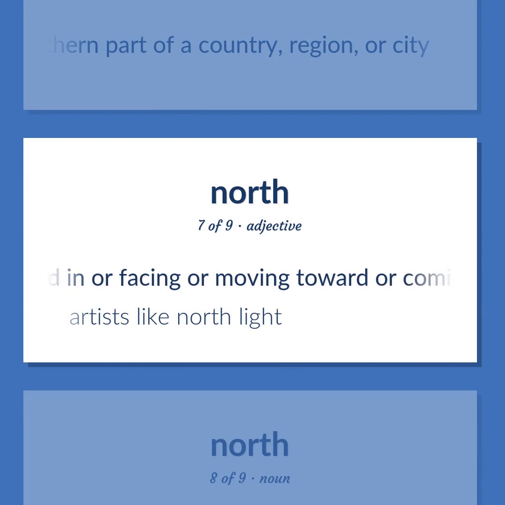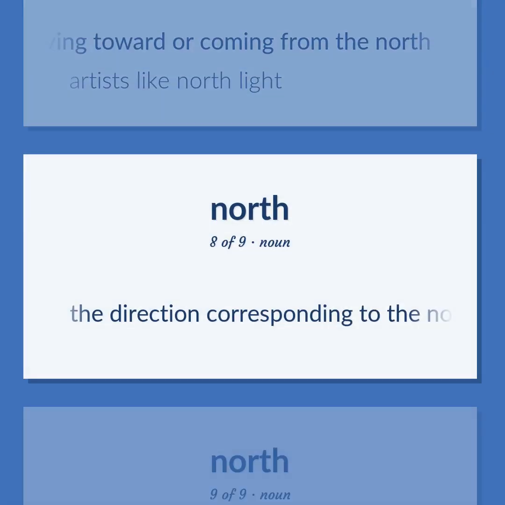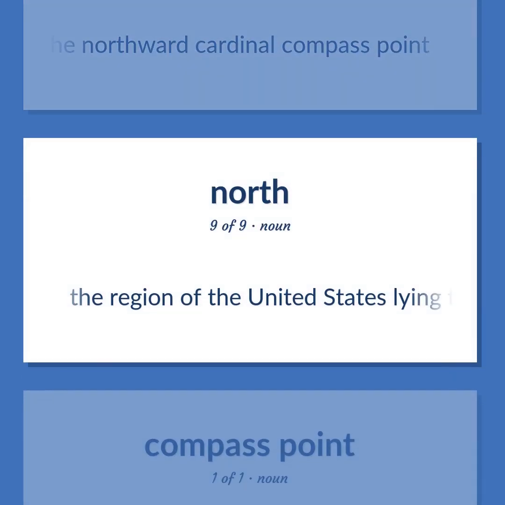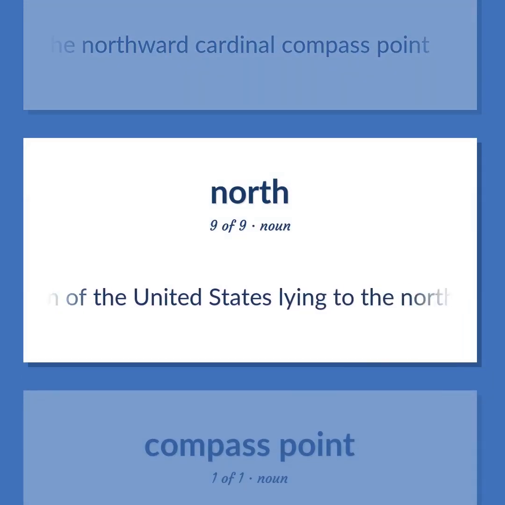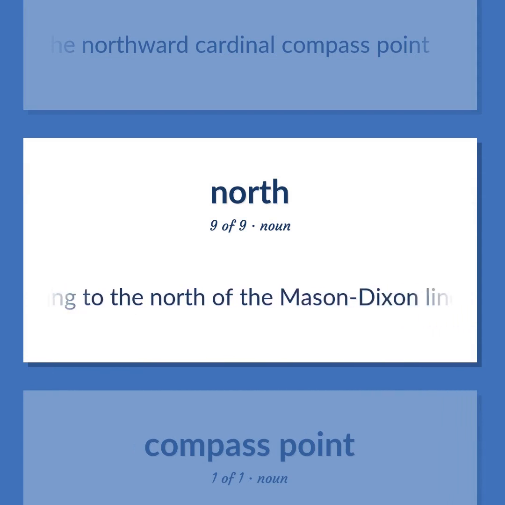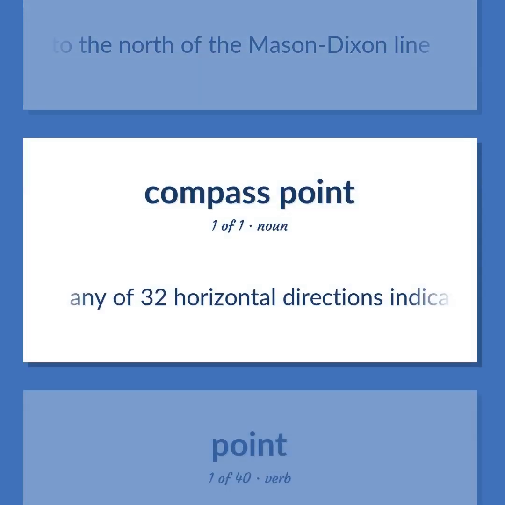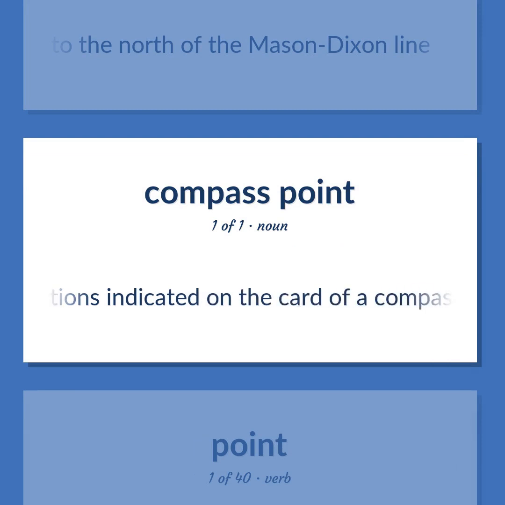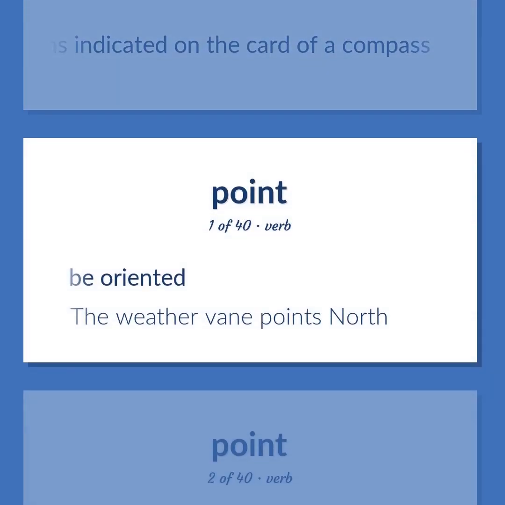Situated in or facing or moving toward or coming from the north. Artists like North Light. The direction corresponding to the northward cardinal compass point. The region of the United States lying to the north of the Mason-Dixon line. Any of 32 horizontal directions indicated on the card of a compass. Be oriented. The weather vane points north.